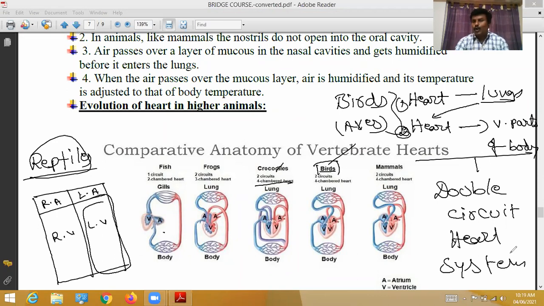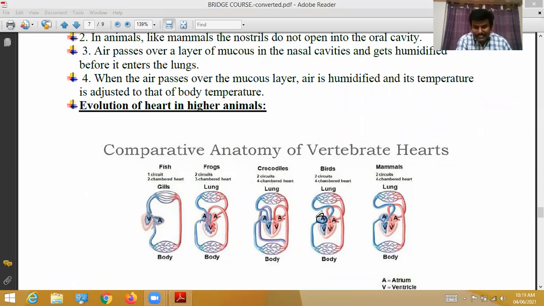On this, only one big concept is there. Here, two circuits means what? Double circuit. Four chambered heart means what? In birds, aves, the heart is fully developed with four chambers: right auricle, left auricle, right ventricle, left ventricle. In this heart, there are other blood vessels, other veins, which play a major role in the circulation of blood. That is what you will study in future.